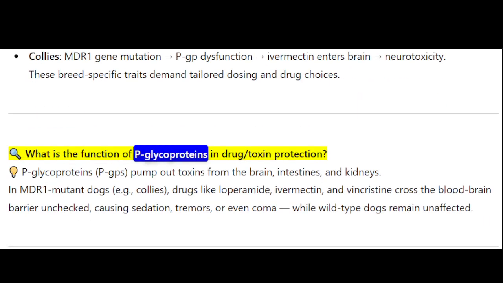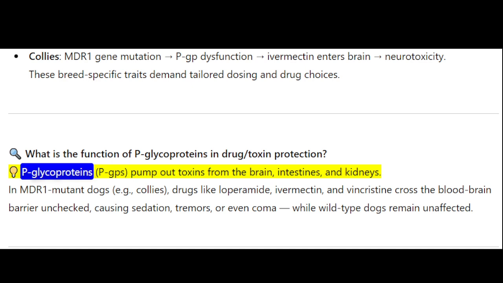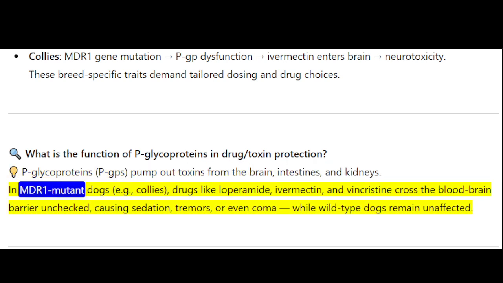What is the function of P-glycoproteins in drug and toxin protection? P-glycoproteins, PGPs, pump out toxins from the brain, intestines, and kidneys. In MDR1 mutant dogs, for example collies, drugs like loperamide, ivermectin, and vincristine cross the blood-brain barrier unchecked, causing sedation, tremors, or even coma, while wild-type dogs remain unaffected.